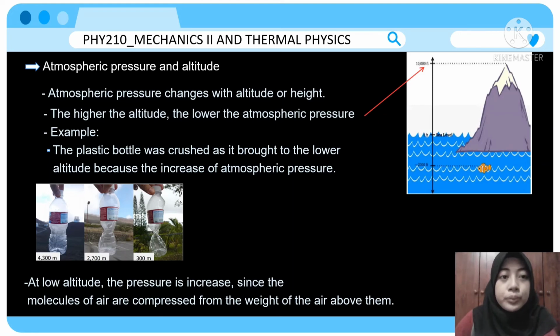For example, the plastic bottle was crushed as it was brought to the lower altitude because of the increase in atmospheric pressure. At low altitude, the pressure is increased since the molecules of air in the bottle are compressed from the weight of the air above them.